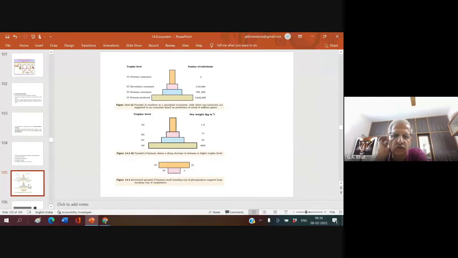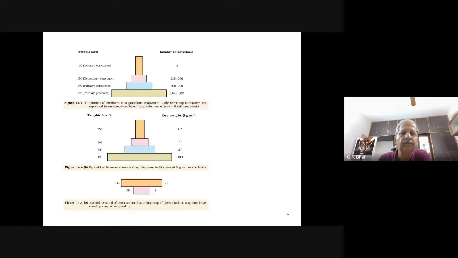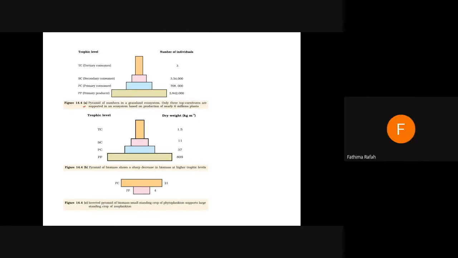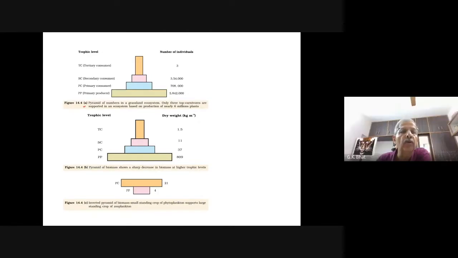Look here, this is what you have in your NCERT book. Can you see this diagram? This is figure A, what is called the pyramid of numbers, in grassland.